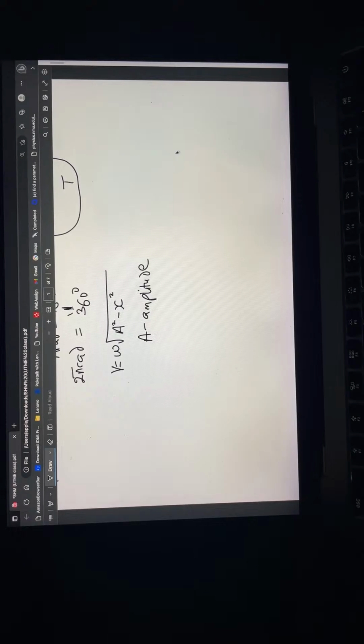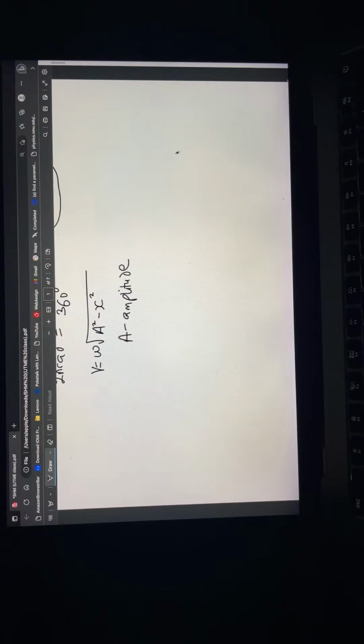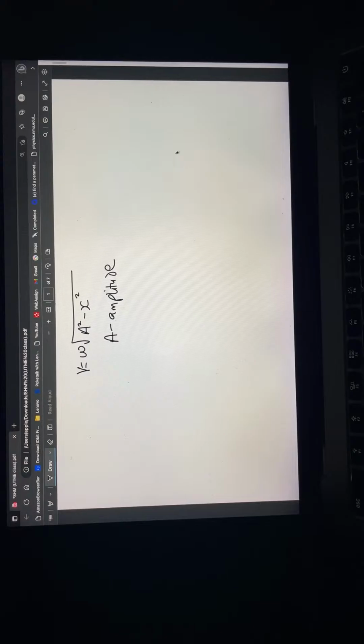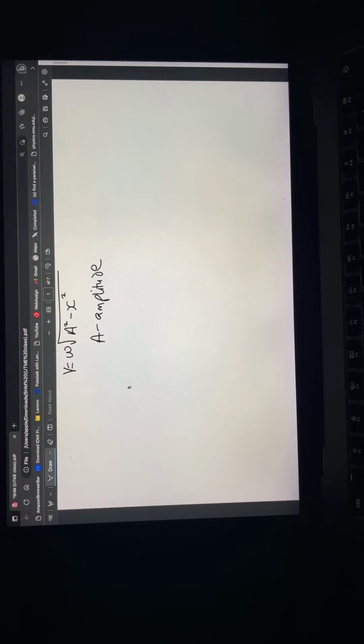Don't forget, I told you that I will still touch this topic in full, step by step. This is just for the trial class. In simple harmonic motion, we have different types of motion that we deal with. We have the simple pendulum, the helical spring, and the likes. So let me start with the simple pendulum.